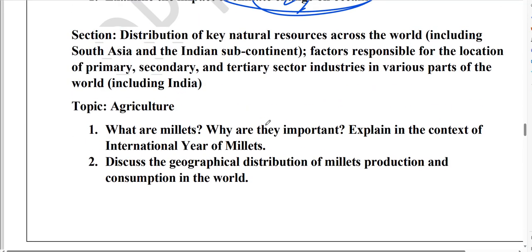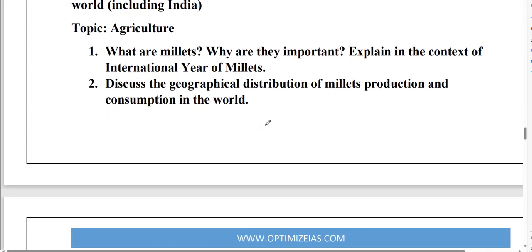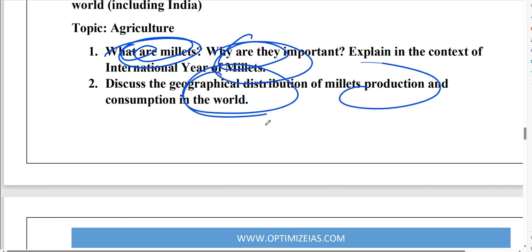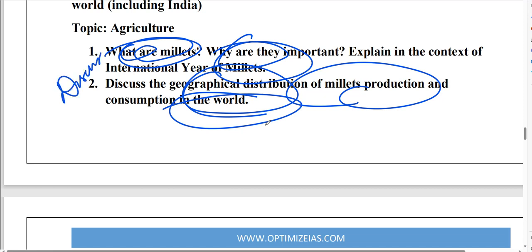Next guys, as far as distribution of natural resources is concerned, in agriculture this year millets are very important. What are the millets? Why has the International Year of Millets been declared? Very, very important. Then discuss the geographical distribution of millet production and consumption in the world and India. This we have discussed in detail in our sessions. Please do prepare that. Most important question this year is millet distribution in India.